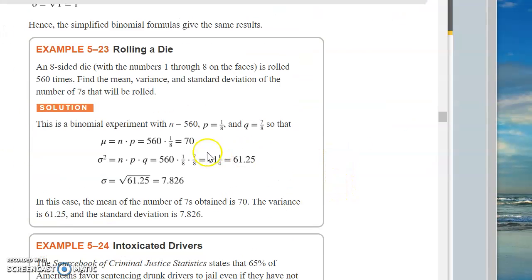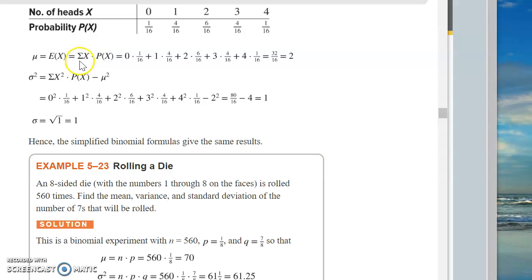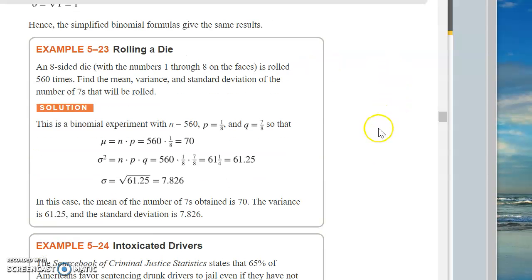Okay, rolling a die. An 8-sided die. So that's not a die that you use playing craps in Las Vegas. It might be a die that you use in a board game of some sort. Okay, so you roll it 560 times. Now, would you want to use this formula? Would you want to use that formula? Probably not. You would probably want to use this easy formula because it's just instantaneous.